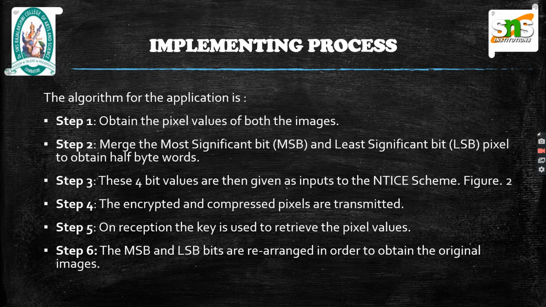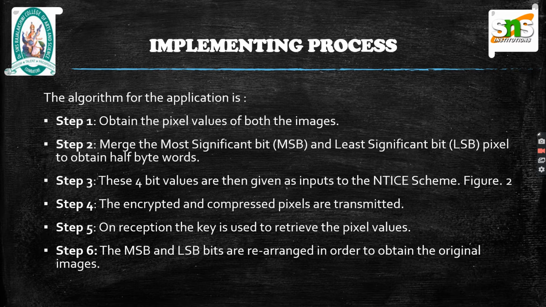Then, the implementing process of the NTICE algorithm in the transmission and reception of the secure images is as follows. For secure online transactions, two images can be merged so that when an intruder tries to intercept the image, it is not intelligible to them. This concept can be implemented on the NTICE algorithm to advance its encryption levels.